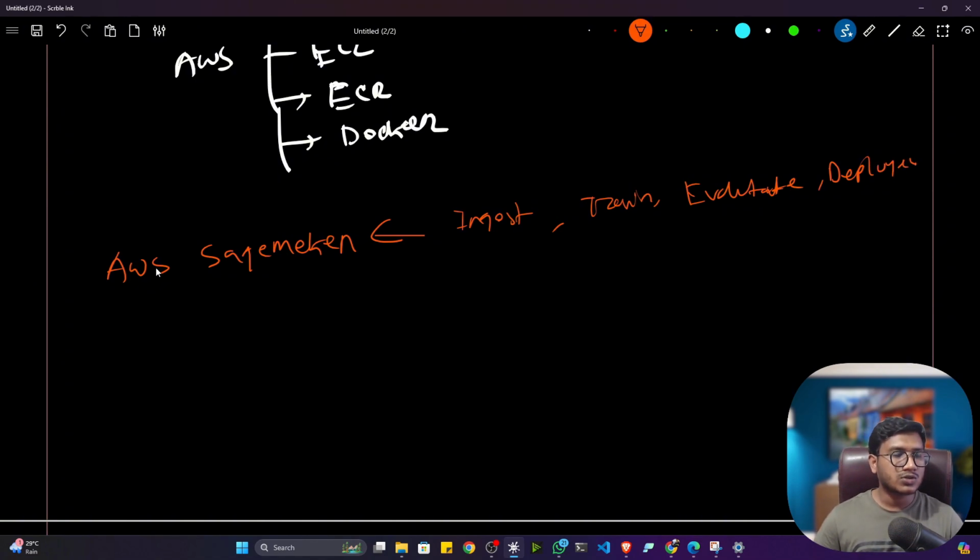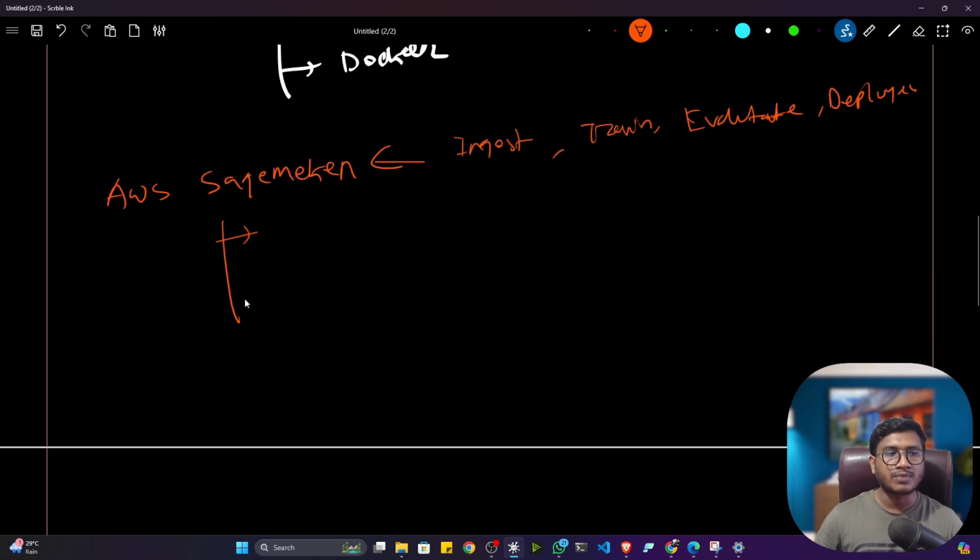And it also provides different virtual instances. That means virtual computers, it will also give you. So there you can take any kind of instance and host your model. It is also possible. So SageMaker provides lots of services. You can search on Google, you'll see that it provides different services.